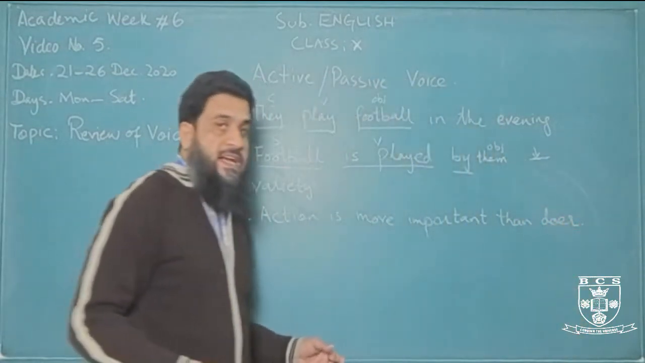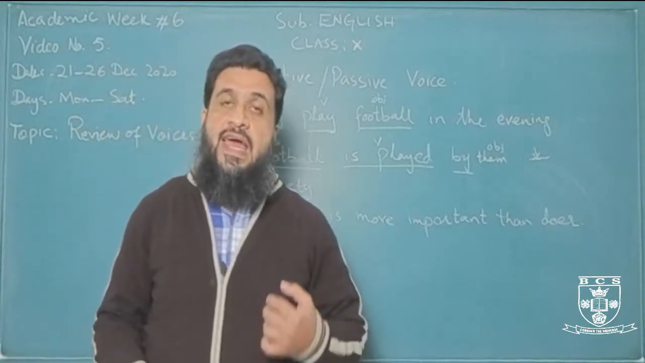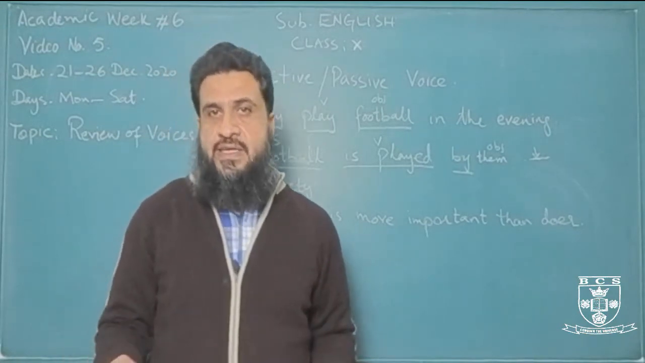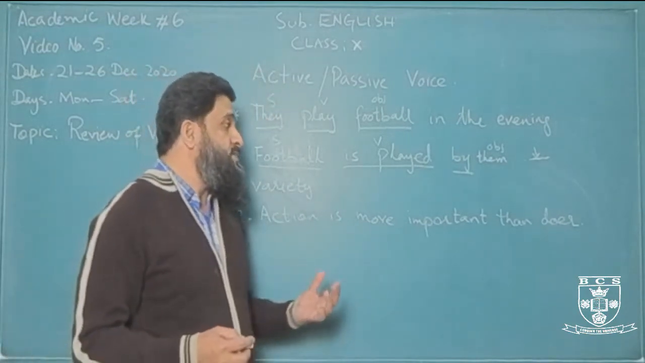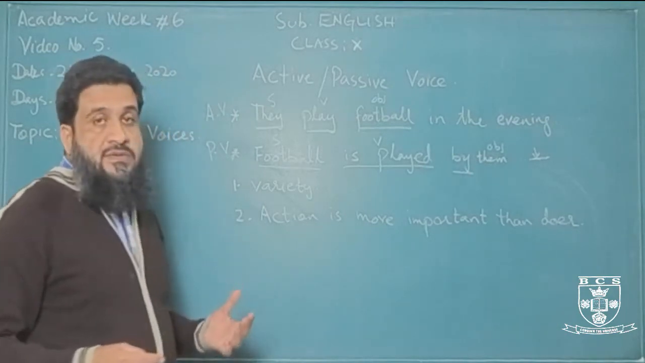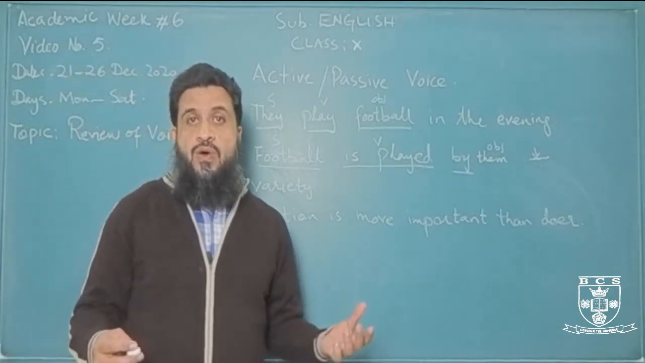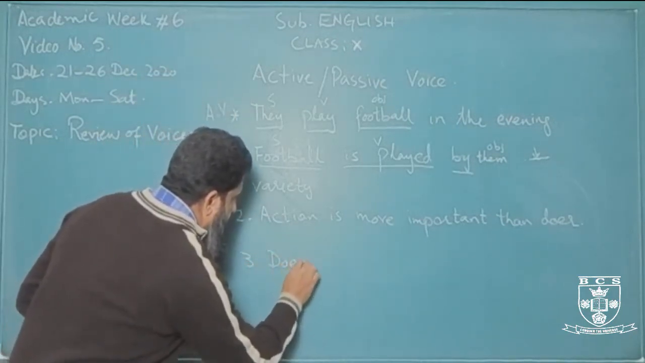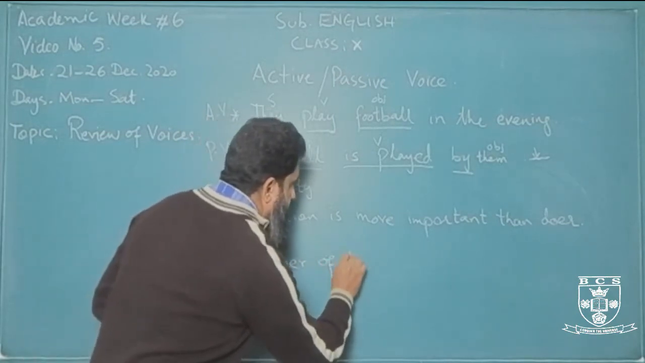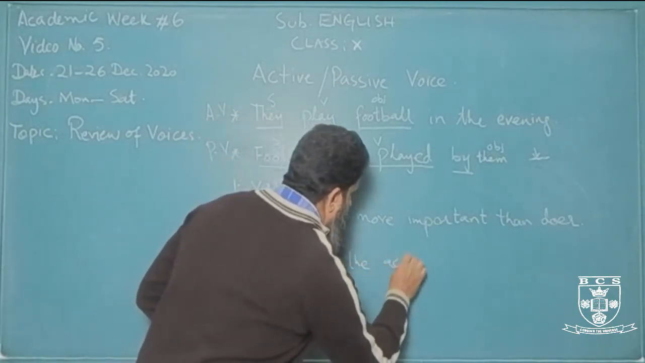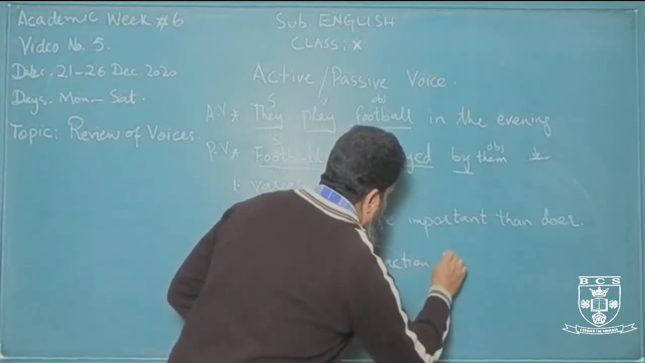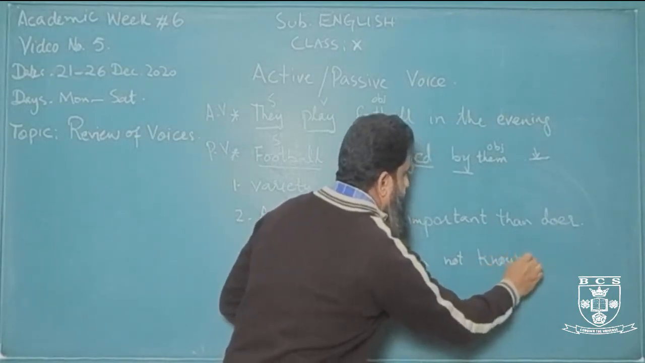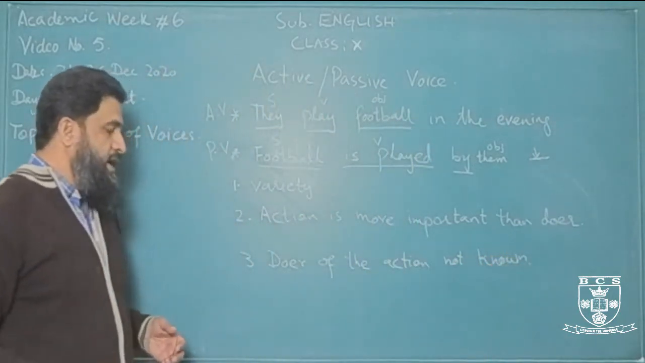So the doer of the action, the performer of the action, is not as important. We don't want to highlight that, or we don't want to mention it, right? Or sometimes it's not known even. Okay, we don't know. That probably is the third reason, that the doer of the action is not known. So in that case also we use passive structure rather than active.